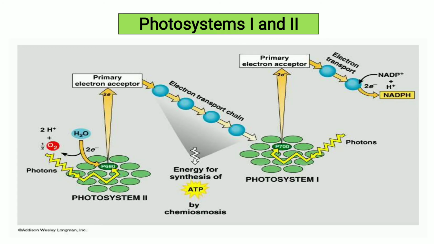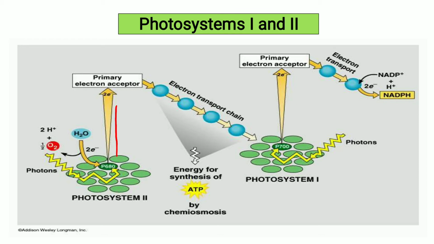You see properly how photosystem 1 and photosystem 2 work. Firstly, in photosystem 2 in the excited state, due to light absorption, it emits electrons that are accepted by the primary electron acceptor.